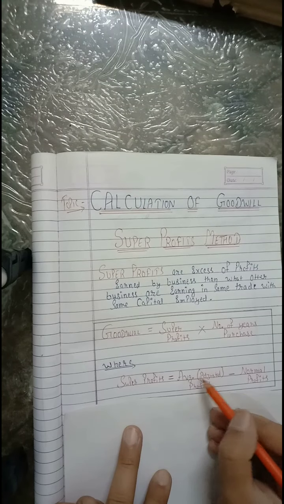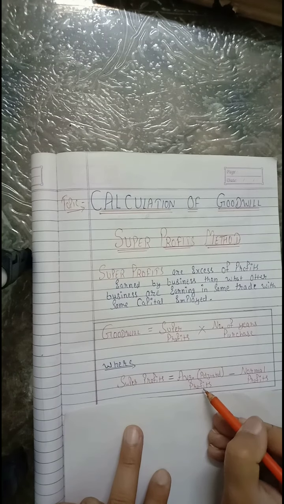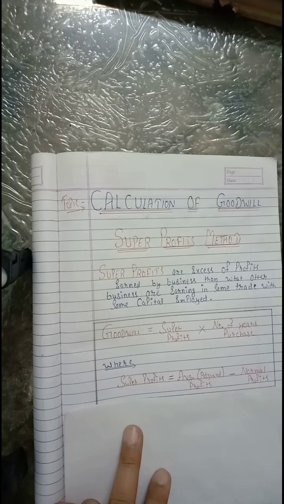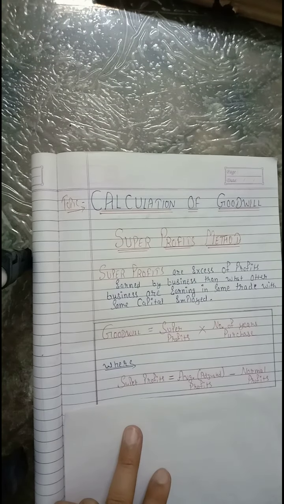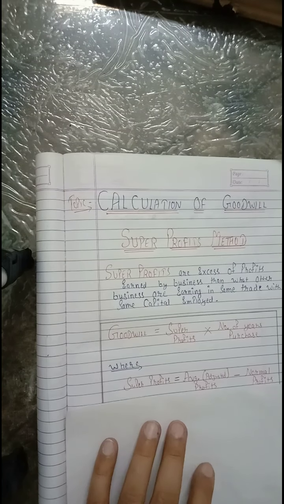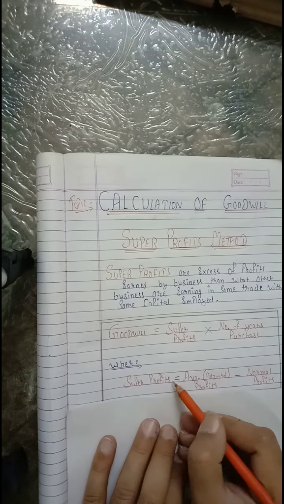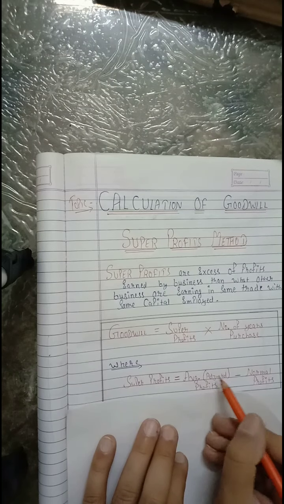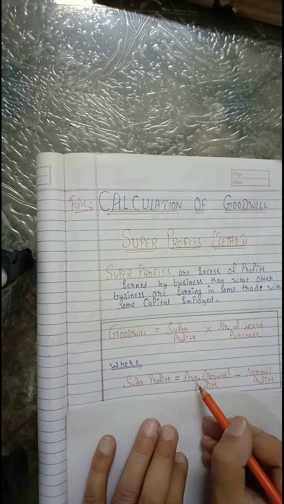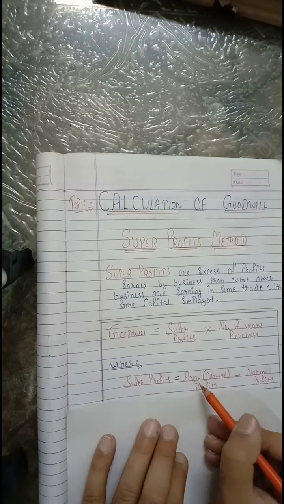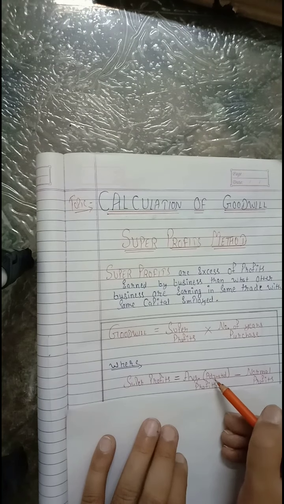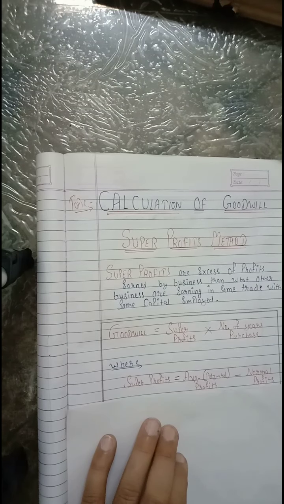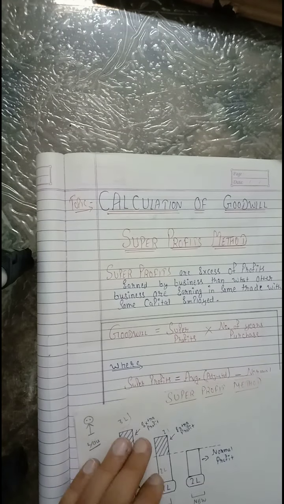So average adjusted profit or average future maintainable profits minus normal profits, right? Then you will get the super profits. Simple. I think that is clear to you how to find super profits. Average adjusted profit, or you can also call it future maintainable profit, or sometimes actual profits. So actual profits made by a particular business minus normal profits, as we have discussed in this illustration.